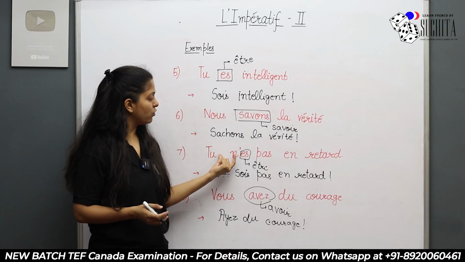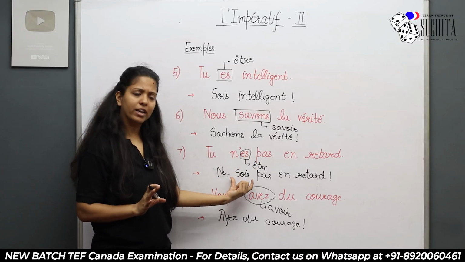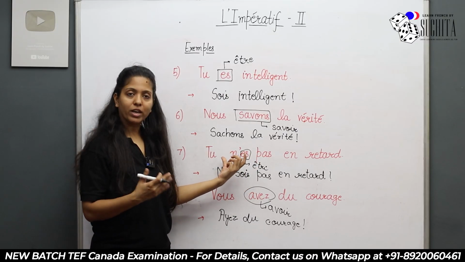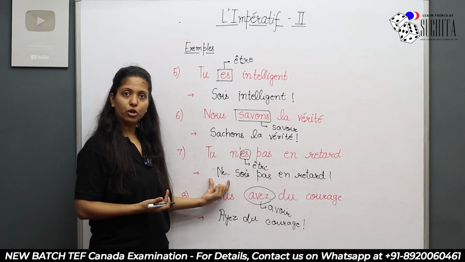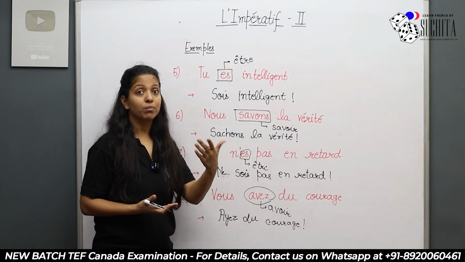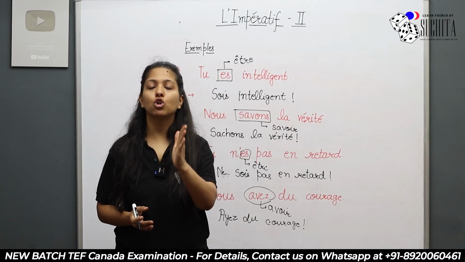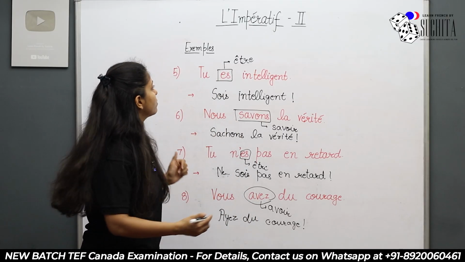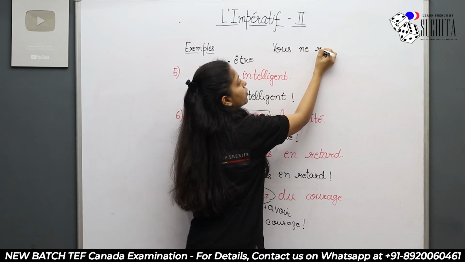Also, if you have a negative sentence, don't be scared here. You just need to write the verb as it is, with whatever changes are needed, and then put ne before the verb and pas after the verb. For example, if you had the sentence vous ne regardez pas la télé.